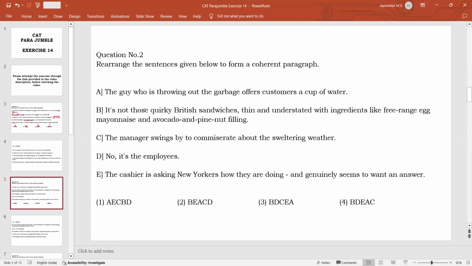Again, it seems very complex because we don't seem to have any connection between the statements in this particular passage. These kinds of passages are increasingly being employed by all management exams. You need to read between the lines and understand what the passage is actually trying to say, and then try to figure out the logical connection between the statements.